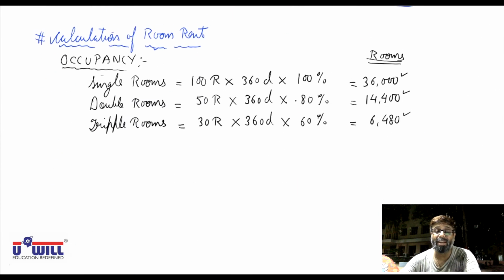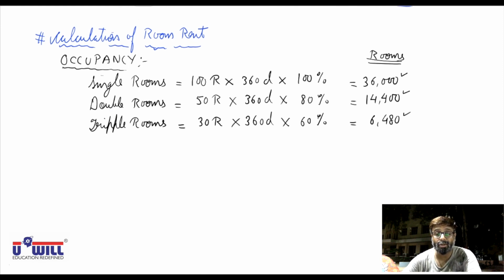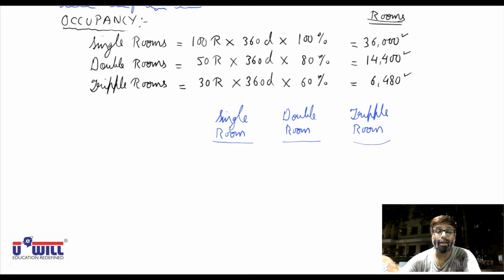So very first of all we find out that 36,000 single rooms are sold during the year, 14,400 double rooms are sold during the year, and 6,480 triple rooms are sold during the year. Now how to calculate its rent? Be attentive. You can make columns of single room, double room, and triple room, and one more column of total. It will help in one of the calculations.